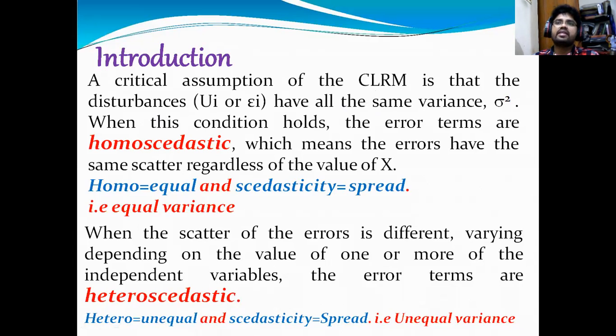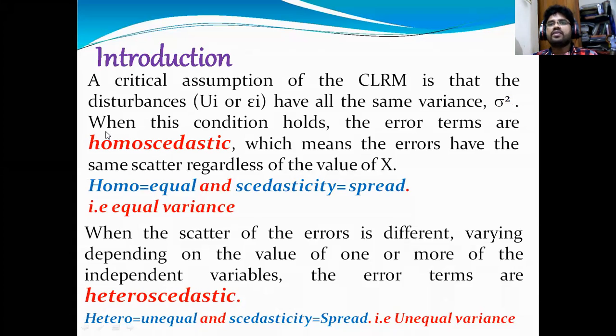When you estimate the variance and find that it is the same for all the observations, that is called homoscedastic or homoscedasticity. Generally we indicate variance as sigma square.